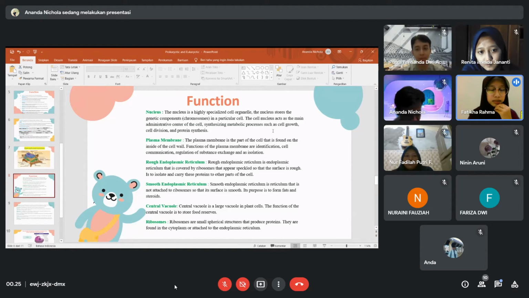Next, smooth endoplasmic reticulum. Smooth endoplasmic reticulum is reticulum that is not attached to ribosomes, so that its surface is smooth. Its purpose is to form fats and steroids. Next, central vacuole. The central vacuole is a large vacuole in plant cells. The function of the central vacuole is to store food reserves. The last, ribosomes. Ribosomes are small spherical structures that produce proteins. They are found in the cytoplasm or attached to the endoplasmic reticulum.